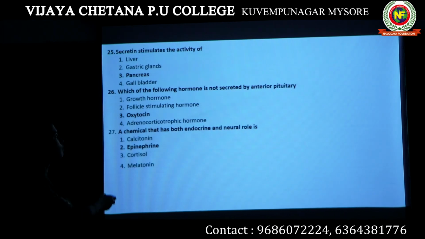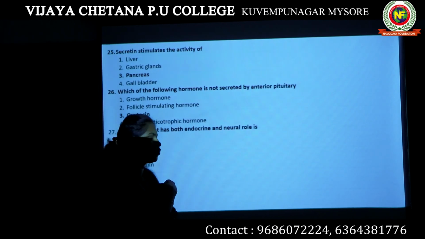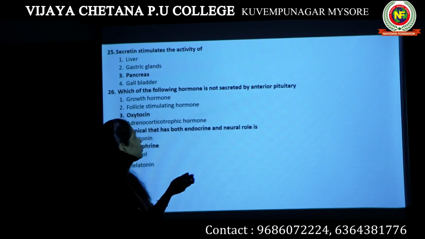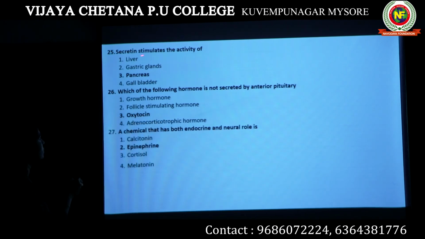Question number 25. Secretin stimulates the activity of. We have discussed secretin while talking about the hormones produced by the GI tract. So secretin actually stimulates the activity of the pancreas. Options are liver, gastric glands, pancreas, gallbladder. The answer is pancreas.